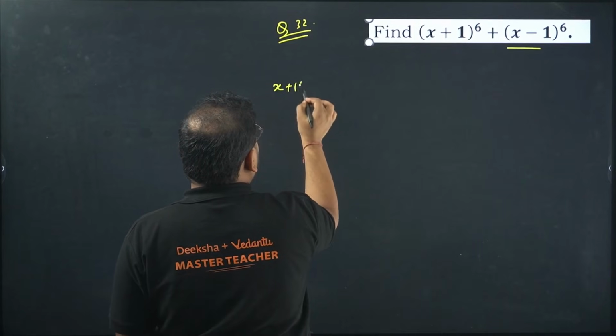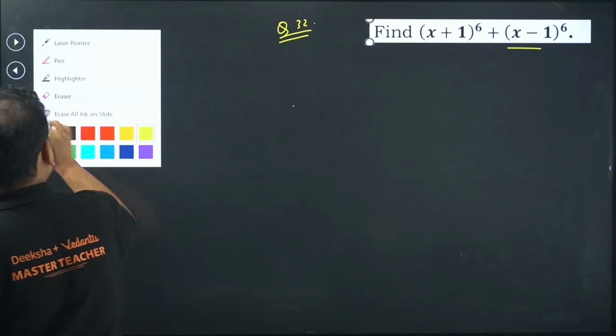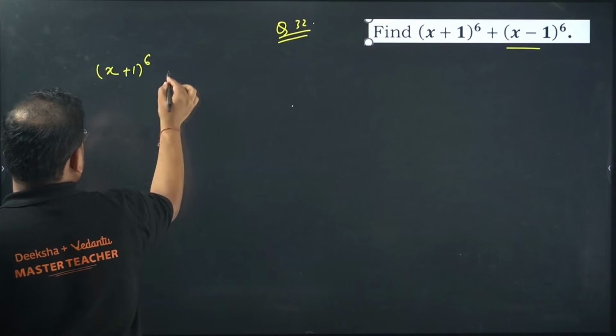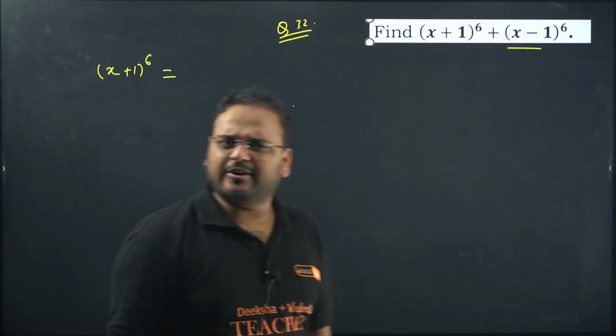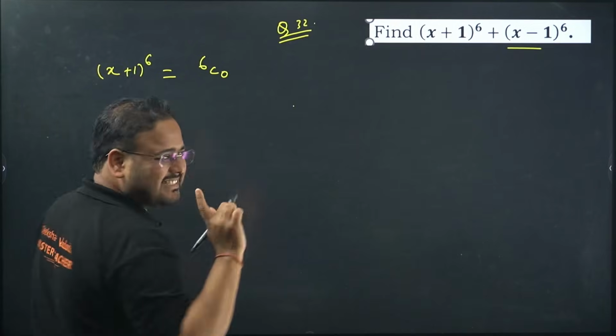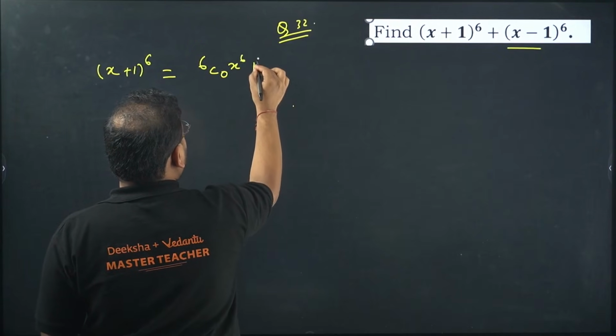(x plus 1) power 6 expansion, is it a difficult one? Not at all. We'll have to start from 6C0. The first term will be x power 6, 1 power 0.